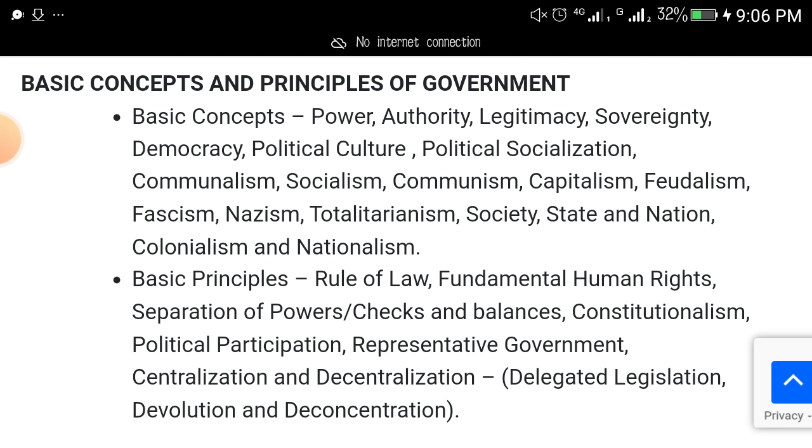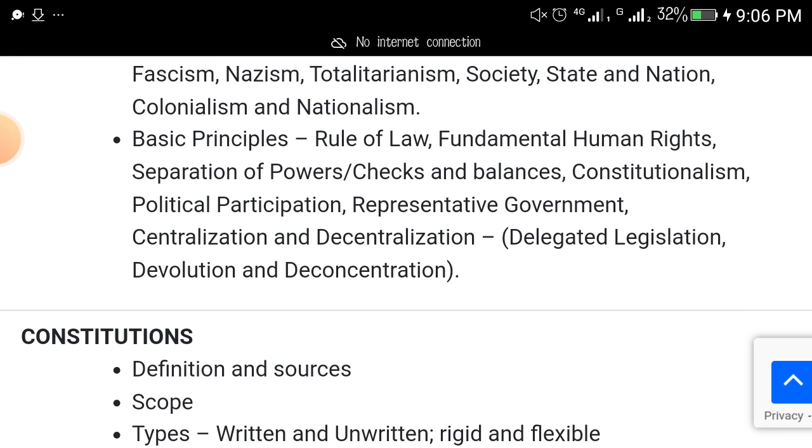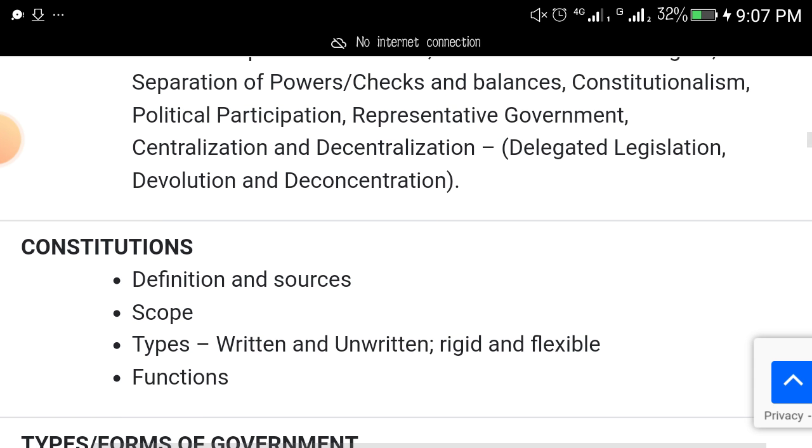Basic principles of government, like rule of law, fundamental human rights, separation of powers, checks and balances, constitutionalism, political participation, representative government, centralization and decentralization, delegated legislation, devolution of power, deconcentration. Pay attention to these things and read them up.